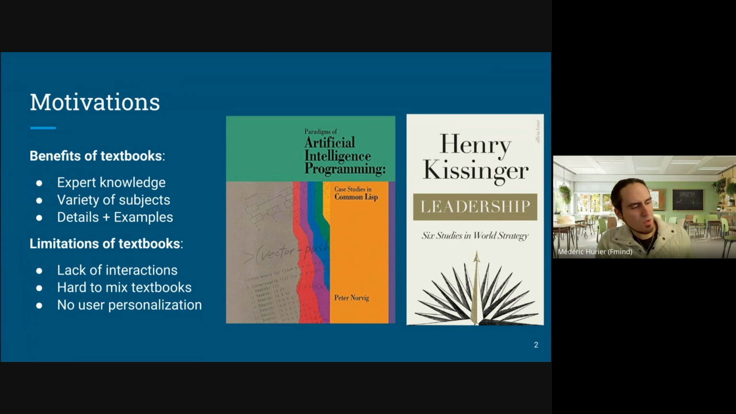But textbooks also have several limitations. First, you cannot interact with them, like asking questions. The only thing you can do is read the pages. Also, it's difficult to mix textbooks together to combine, like, mathematics and computer science. Finally, you cannot personalize the experience, like meet the user where they are in terms of learning experience and focus on the part where they struggle the most.